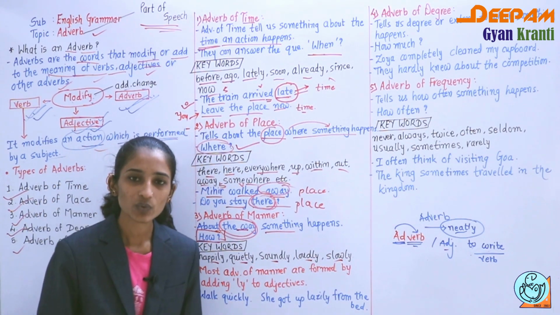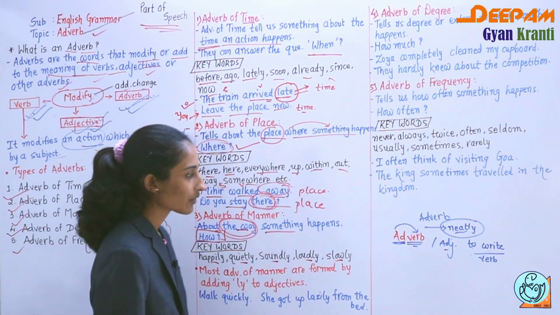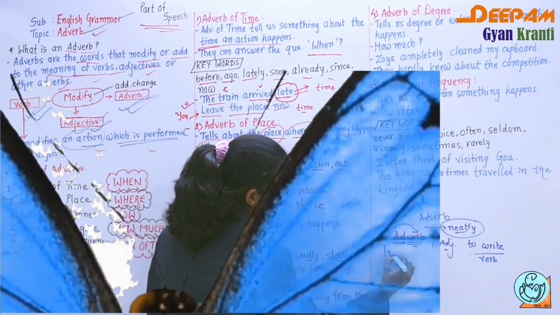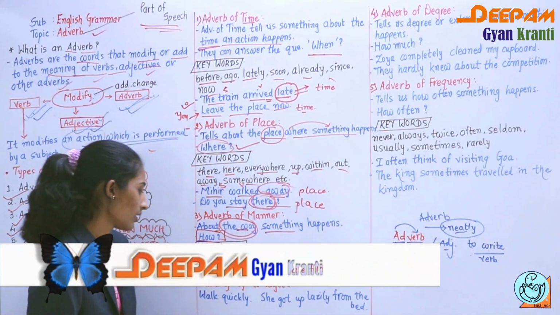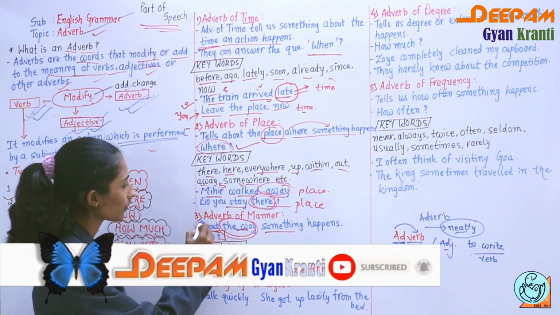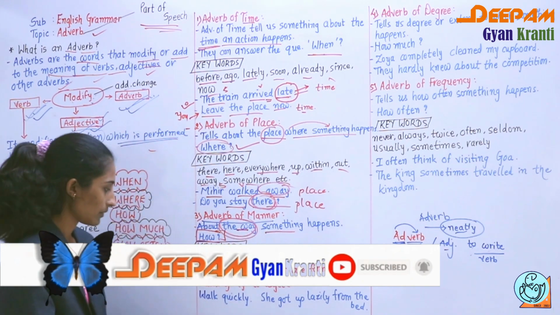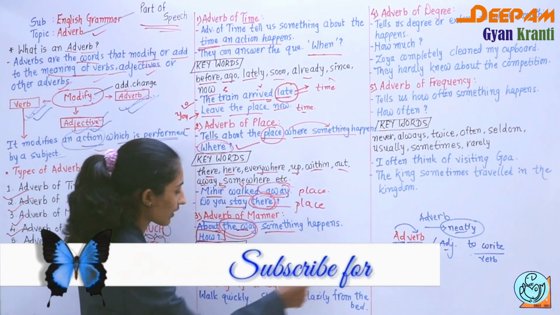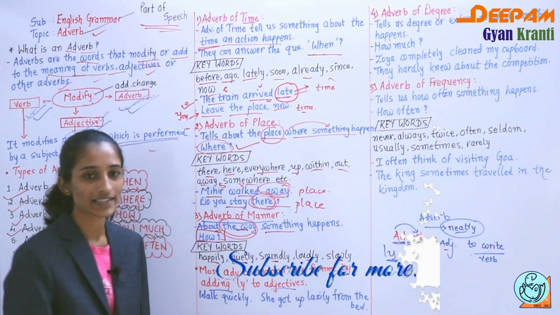You have to remember one thing that is very important: when you find ly, generally these kinds of adverbs of manner are formed by adding ly to the adjective.